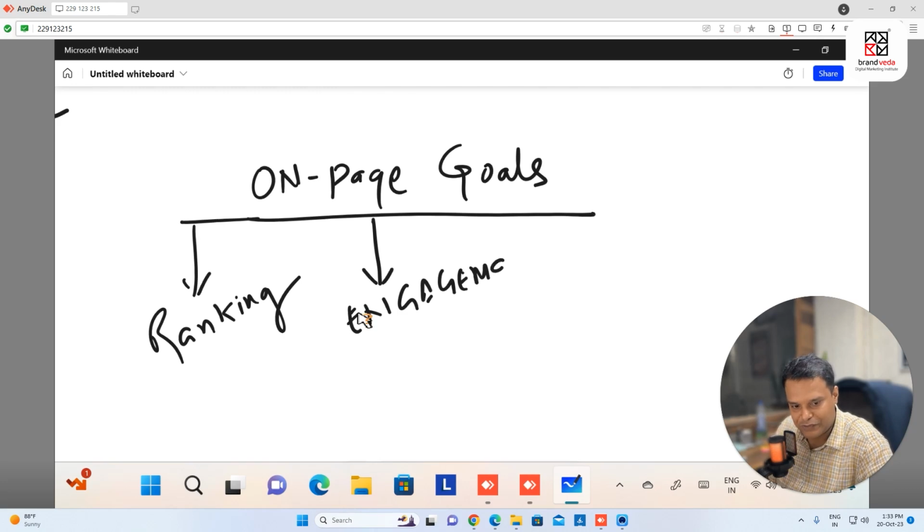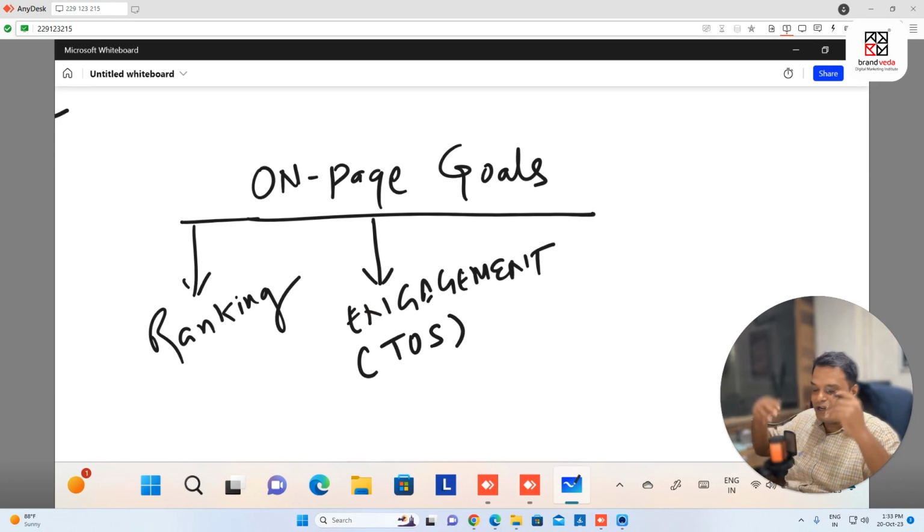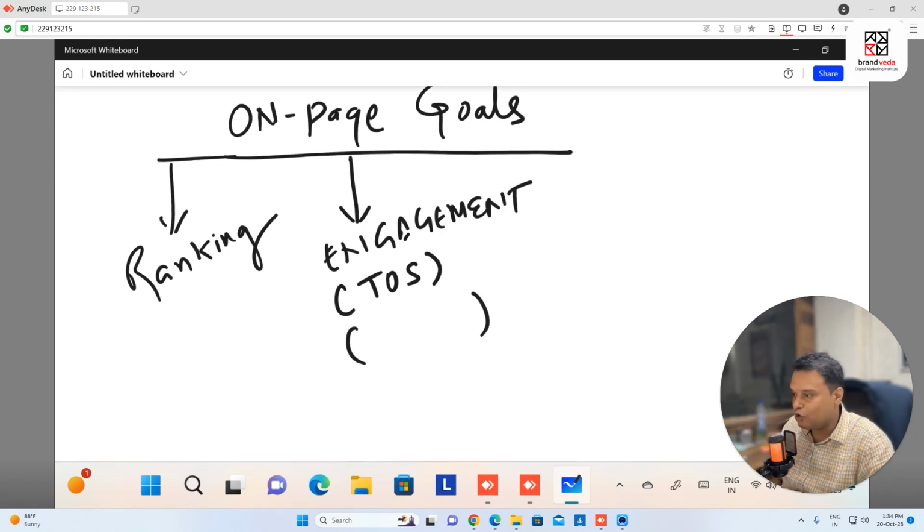Think of engagement as when someone is coming to my website, think about that experience. I want to make sure people spend more time, so I'm writing time on site. I'm creating a website in such a way that it gives proper navigation to my users, and it has good, relevant content. I want people to stay a longer time on my website, which is time on site. For example, I want people to engage with my page, so there's also bounce rate.